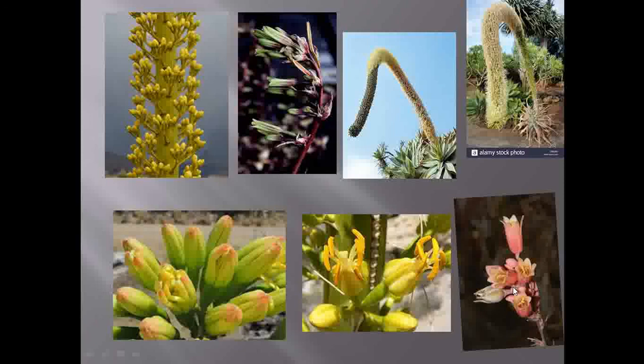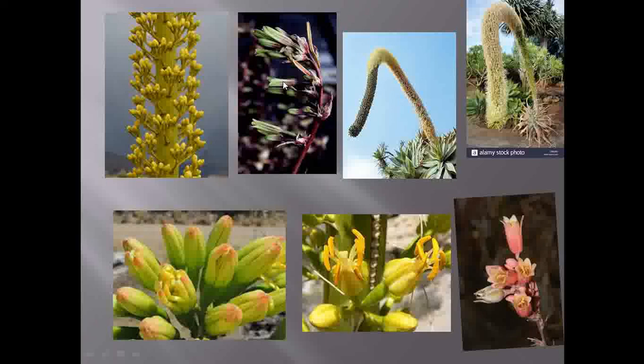See this one, this is a huge inflorescence. This is one of the members belonging to the genus Agave, and it shows the presence of this very heavy and large inflorescence.